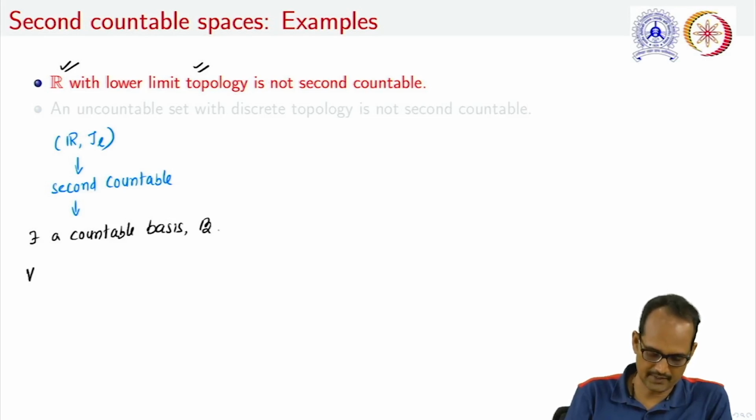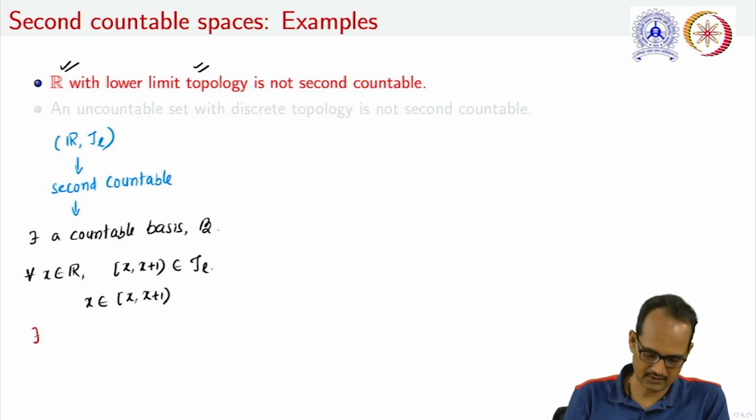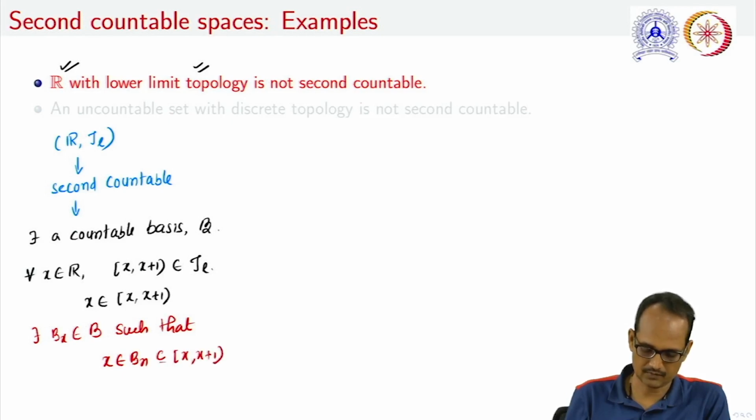Now, if we are taking any real number x, we know that this semi-open interval [x, x+1) is a member of the lower limit topology, and also x belongs to this semi-open interval. Therefore, by definition of basis, there exists Bx in B such that x belongs to Bx, and that is a subset of [x, x+1).